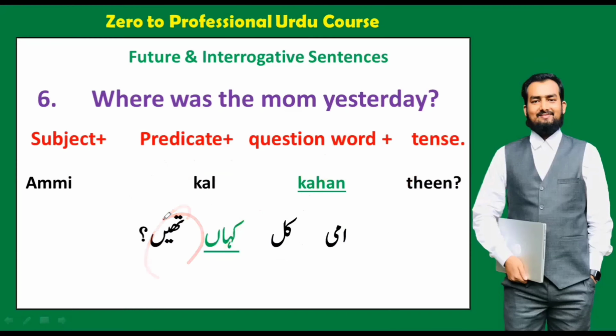So here this sentence is in the past, and ammi, she is female and respected, that is why we have used here thi. Okay, so where was mom yesterday? How will you say in Urdu? In Urdu we will say ammi kal kaha thi. अम्मी कल कहाँ थी.